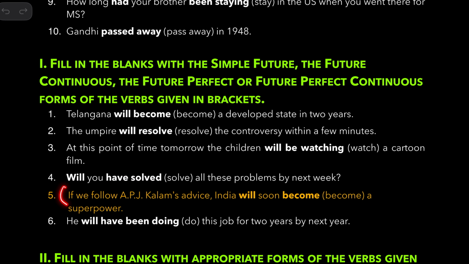So this is condition clause. If we follow APJ Abdul Kalam's advice, India will soon become a superpower. This is a condition clause, first conditional. He will have been doing this job for 2 years by next year. So these two are hints. Like for 2 years is one hint, by next year is one hint. So by next year is a hint that you should use either future perfect or future perfect continuous. Now for 2 years actually gives a hint that you need to use future perfect continuous tense.